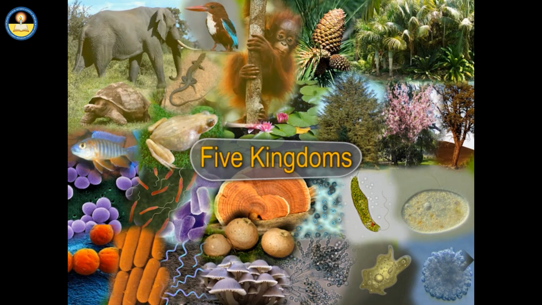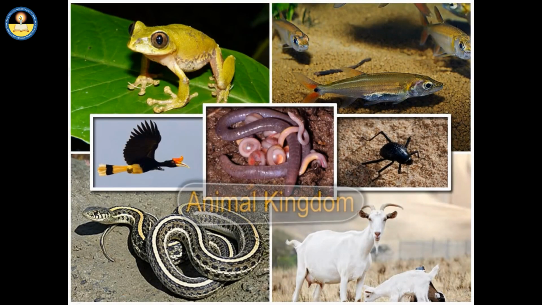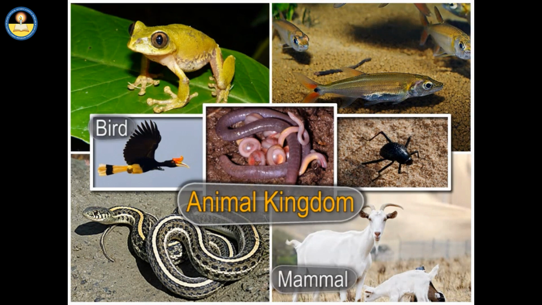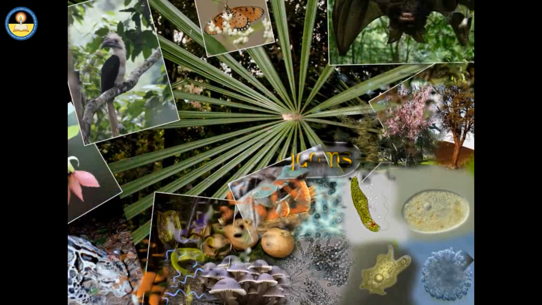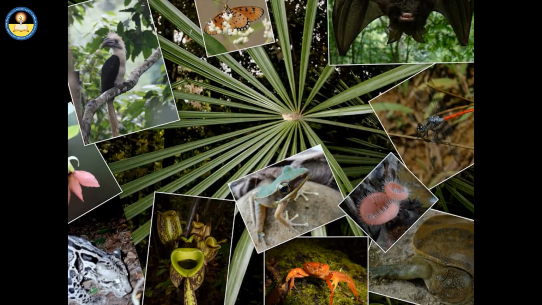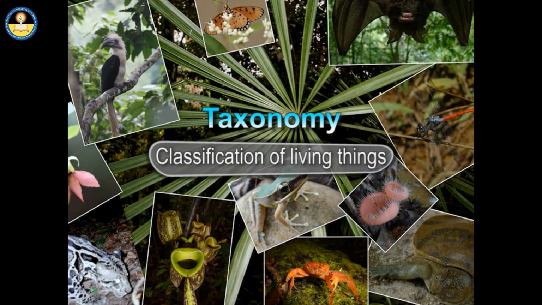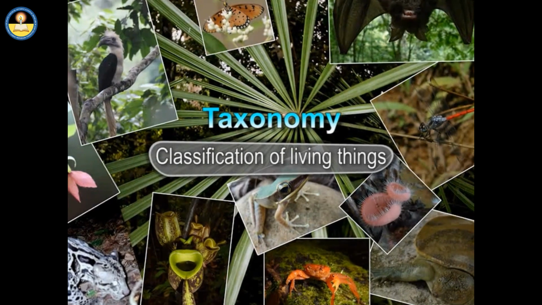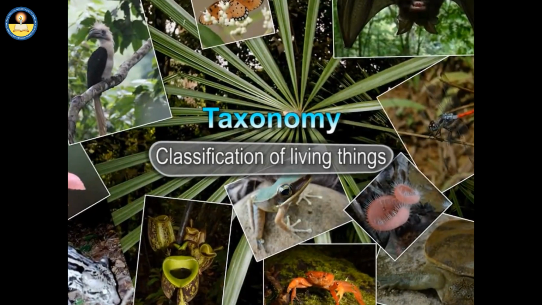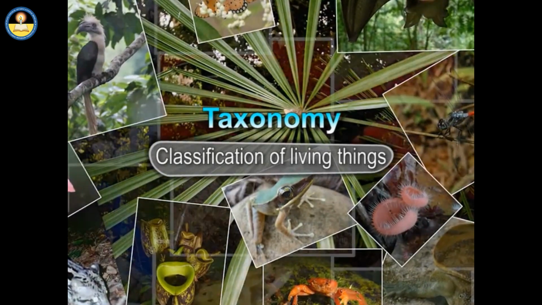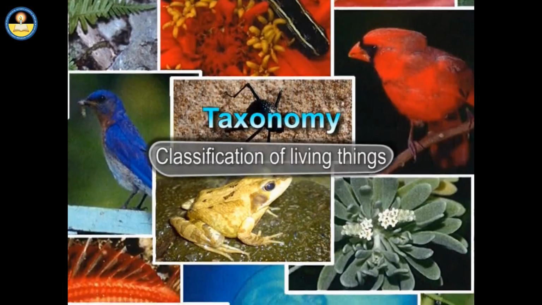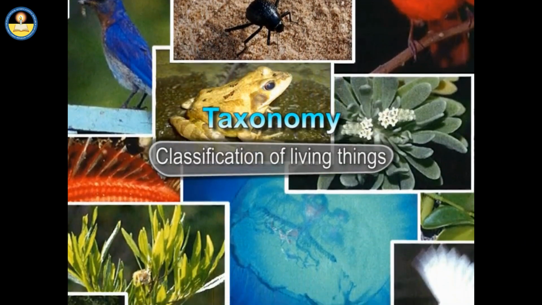All animals starting from sponges to worms, insects, amphibians, fishes, reptiles, birds and mammals come in the animal kingdom. Classification of living things is called taxonomy. Taxonomy deals in the classification of organisms in an ordered system that indicates their natural relationships.